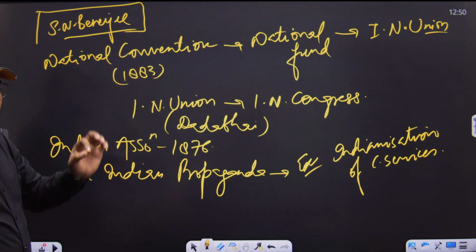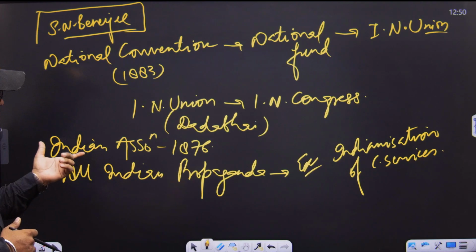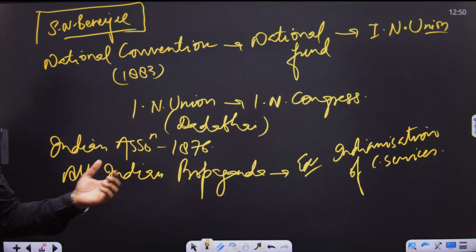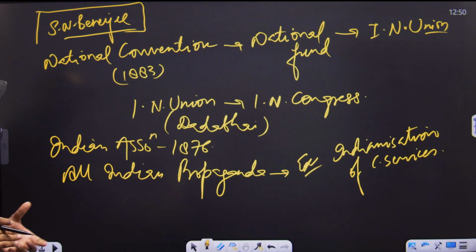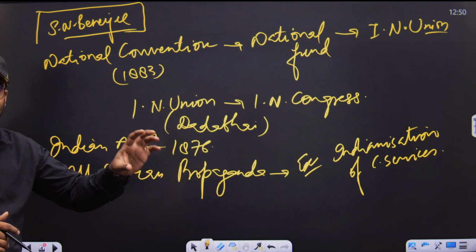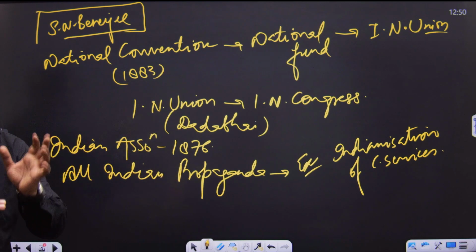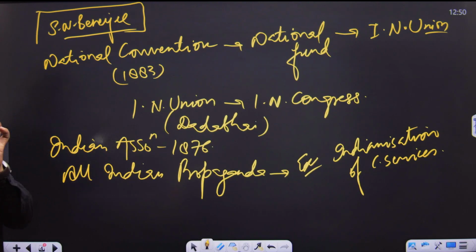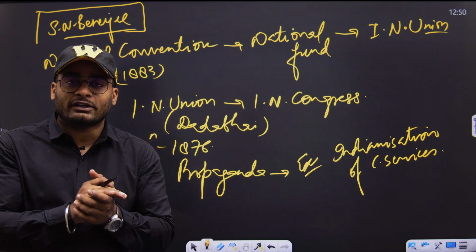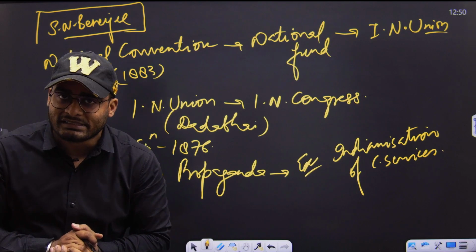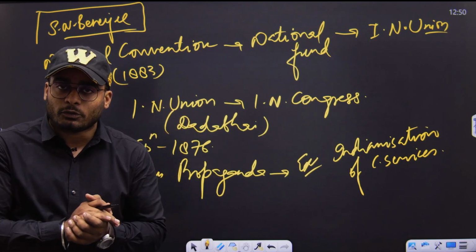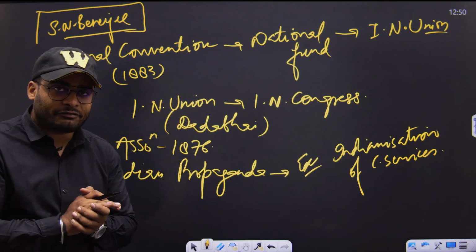The formation of the national level convention, the formation of the party Indian Association, and the raising of issues like all India level propaganda were all prioritized by Surendranath Banerjee. He was the one who cracked the Indian Civil Services examination at that point of time and then resigned from the services.